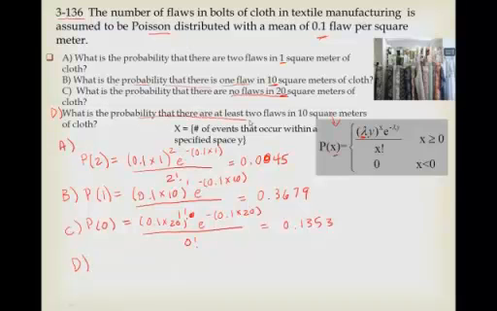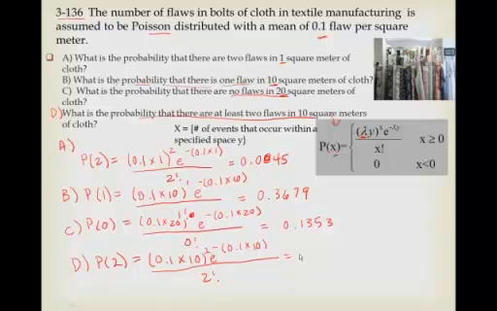So now we've got probability of D. What's the probability there are at least 2 flaws in 10 square meters of cloth? So I think you see where this is going. We've got 10 square meters, and now it's e to the minus, oh, and that was 2 flaws, so we're raising it to the 2 power, e to the minus 0.1 times 10, and all of that over 2 factorial, and then when we multiply it all out, well, wait a minute, it almost tricked me.